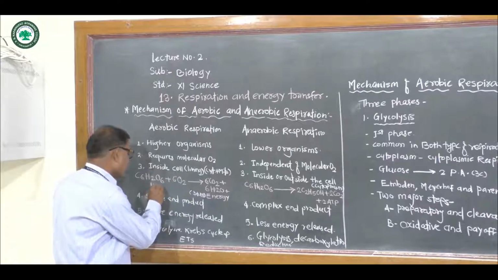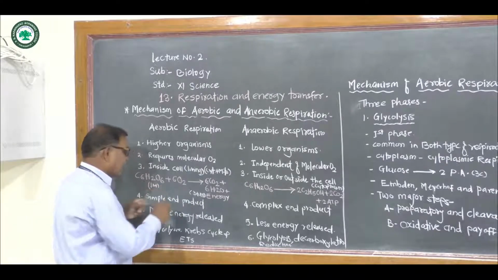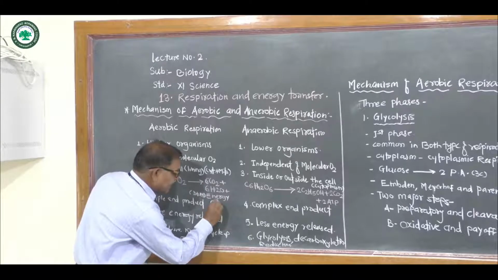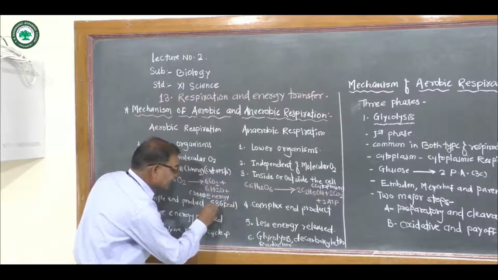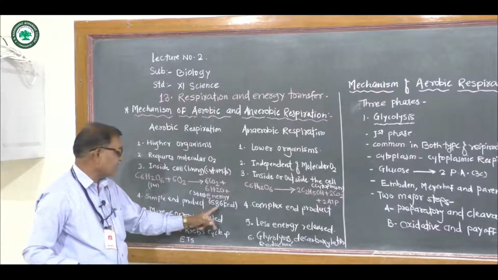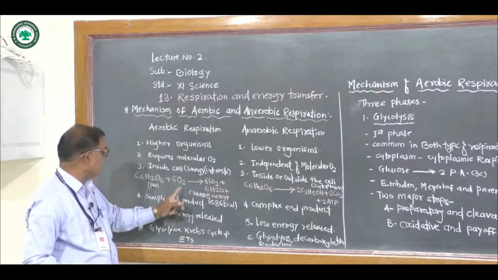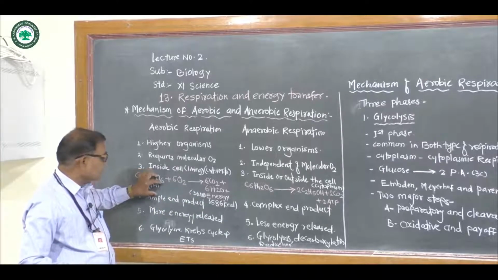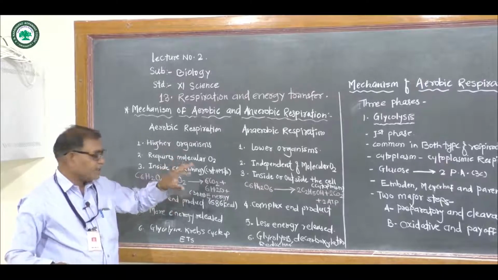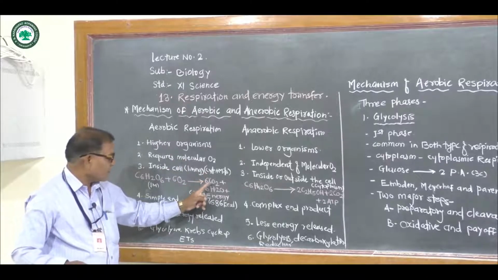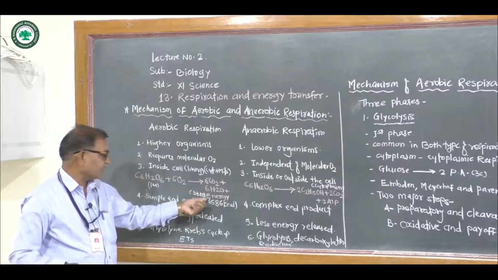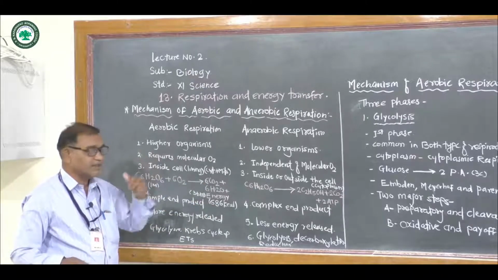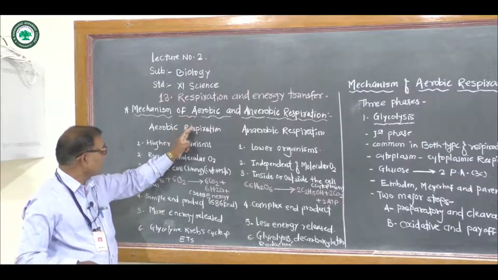One molecule of glucose is aerobically broken down to form 38 ATP, which means 686 kilocalorie energy is released. This complex organic substance is broken down in the presence of oxygen stepwise to form simple inorganic substances like carbon dioxide and water, and 38 ATP or 686 kilocalorie energy is released during aerobic respiration.